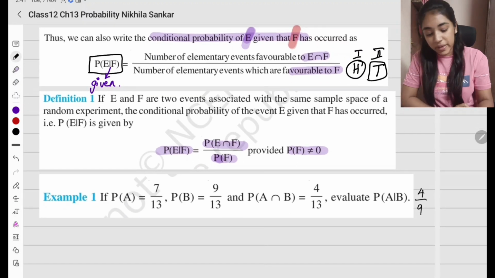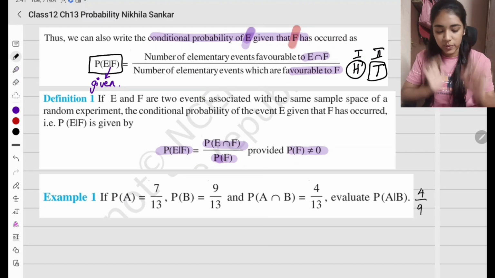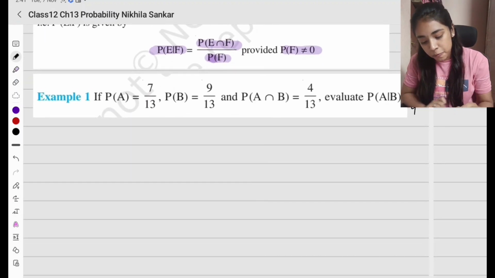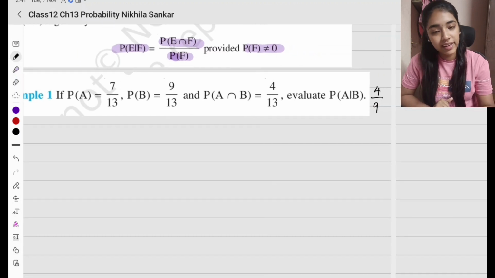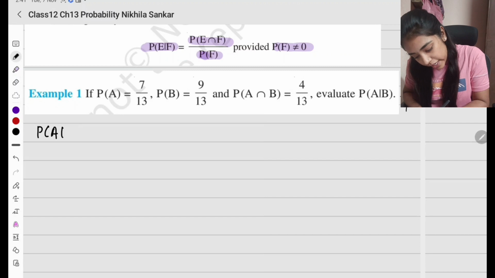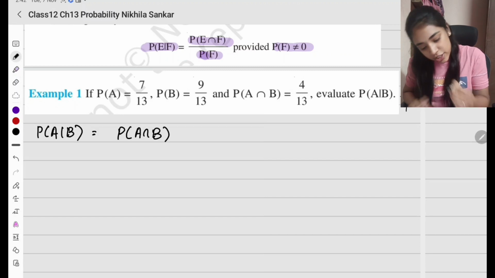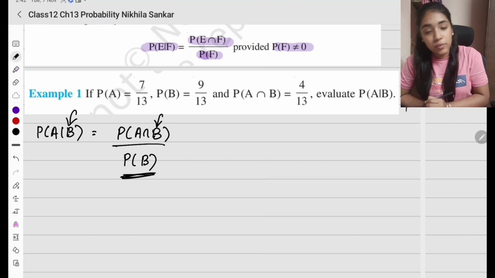Now let us solve some examples. இந்த conditional probability ஓட ஃபார்முலாவை நம்ம எங்க யூஸ் பண்றோம்ன்றதை we'll see. Okay, so for now we have probability of A, B, A intersection B கொடுத்திருக்கு. Evaluate P of A given B கொடுத்திருக்கான். So இப்போ probability of A given B என்ன இருக்க போகுது? Probability of the intersection of the two events divided by probability of B. அதாவது எது givenோ அதோட intersection, எது givenோ அதோட probability.